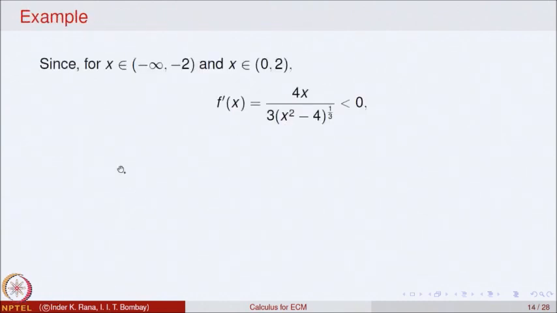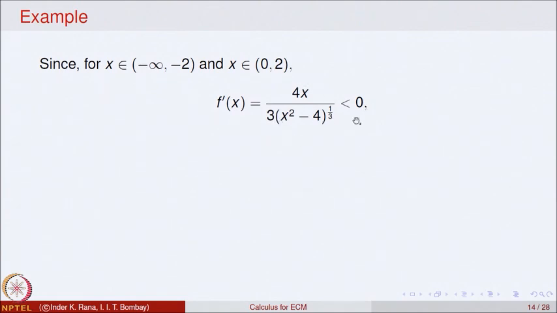So, if I look at x belonging to the interval minus infinity to minus 2 and in the interval 0 to 2, then f dash of x, if x is in here, then it is negative, square will be positive. So, this quantity will be a negative quantity.